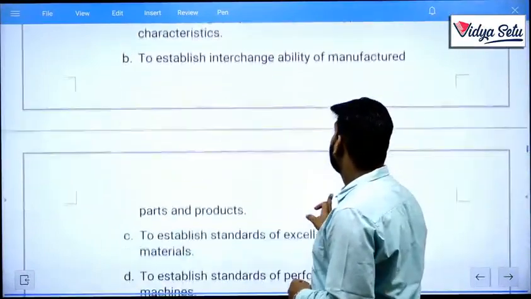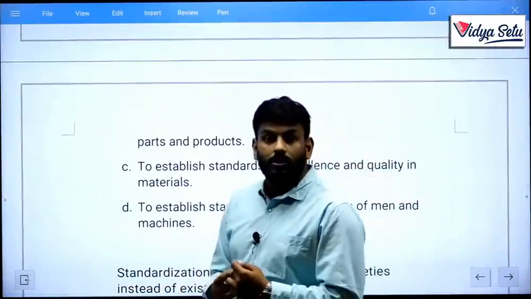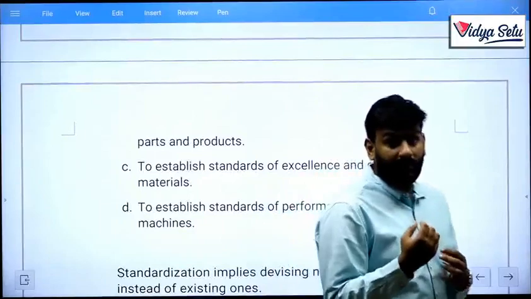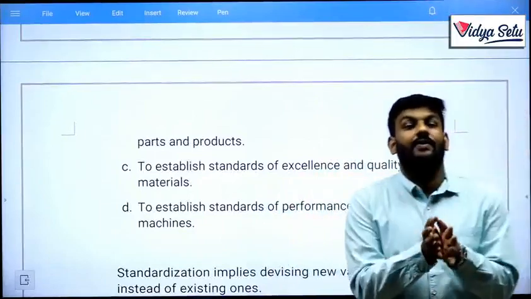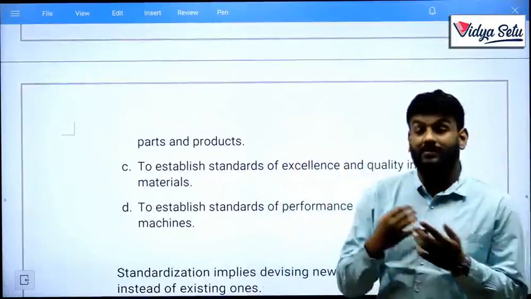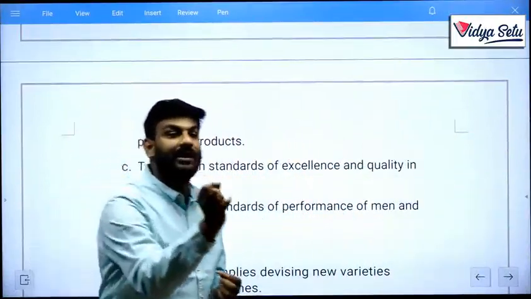To establish interchangeability of manufactured parts and products, so that whatever we are manufacturing as well as whatever we are purchasing from the market can be interchanged, and is similar for the customers also, so that they will find the product.